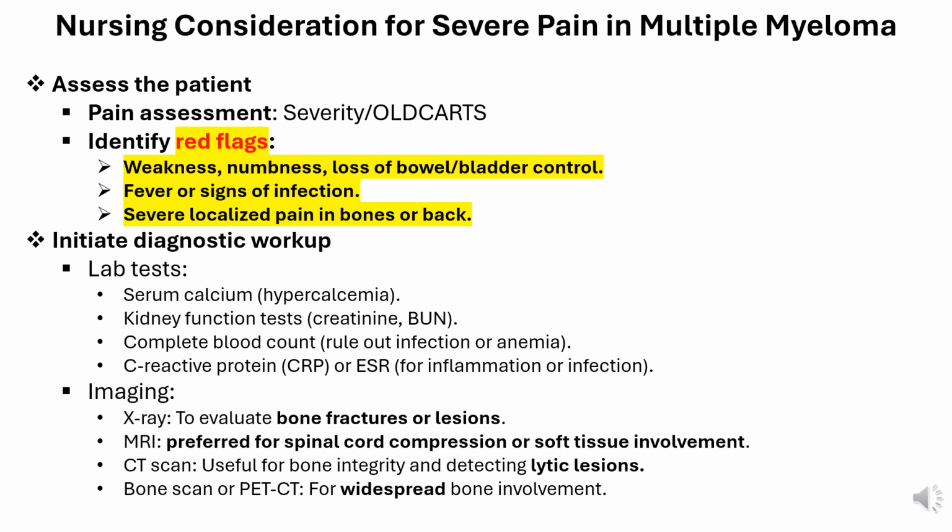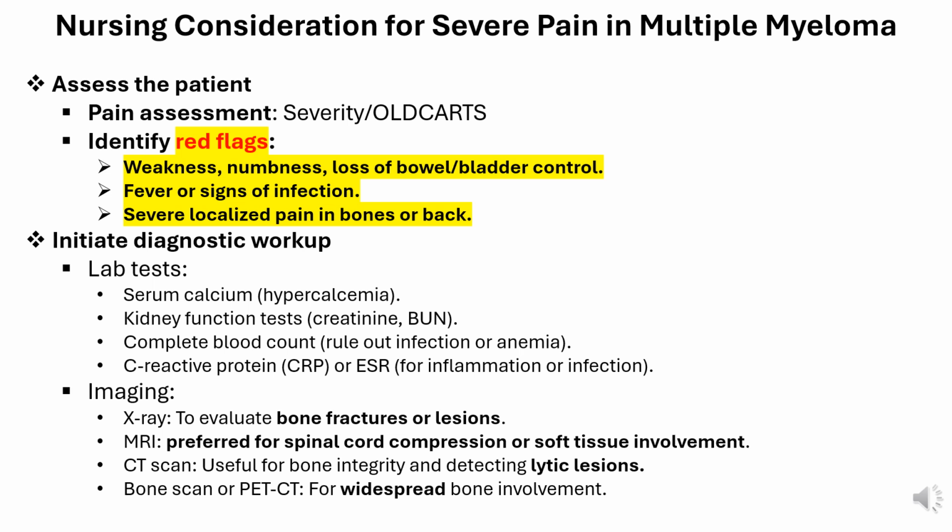Identify red flags. Neurological symptoms: weakness, numbness, loss of bowel/bladder control. Fever or signs of infection. Severe localized pain in bones or back. Early treatment of complications prevents severe outcomes.